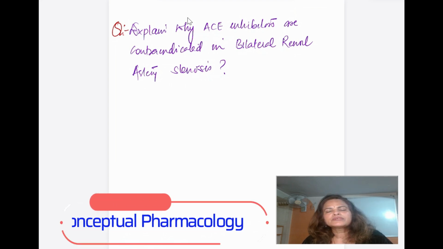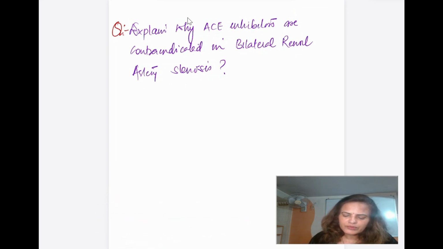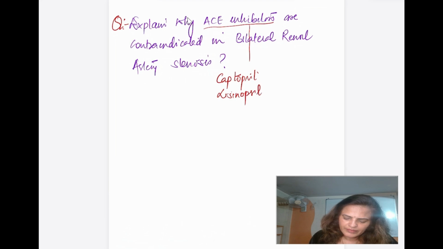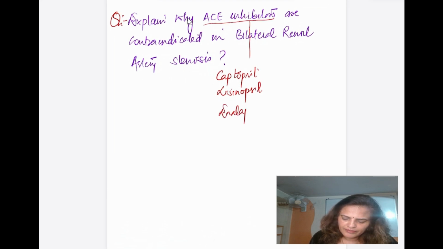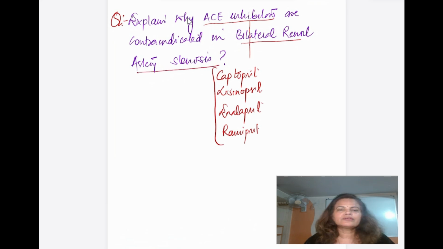Today I am going to discuss one of the important contraindications of the ACE inhibitor, or the PRIL drugs. Under the ACE inhibitors come very important drugs. They are captopril, lisinopril, enalapril, ramipril. All these drugs are contraindicated if the person is having bilateral renal artery stenosis.